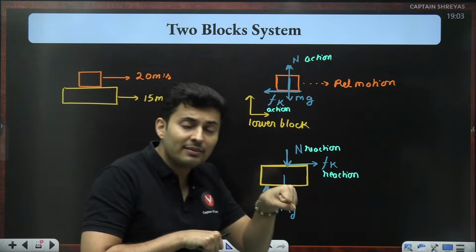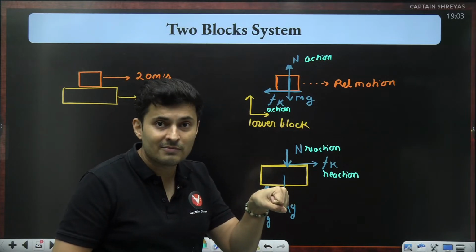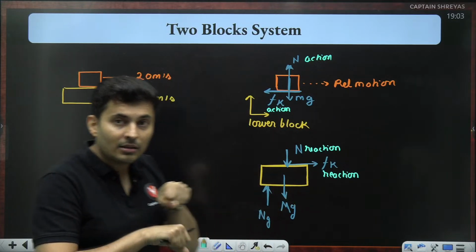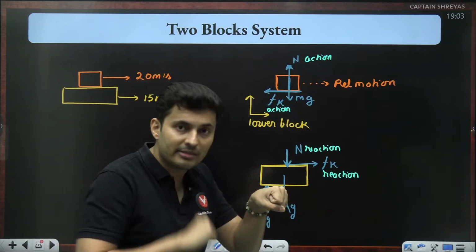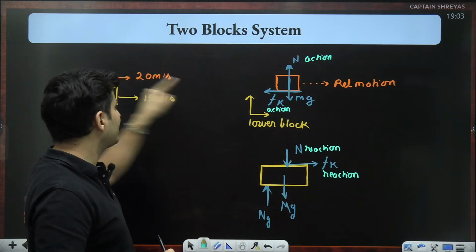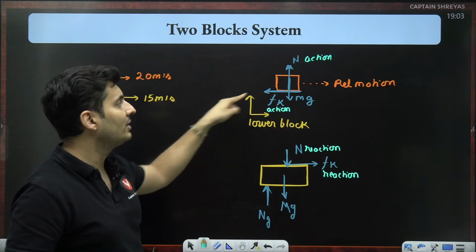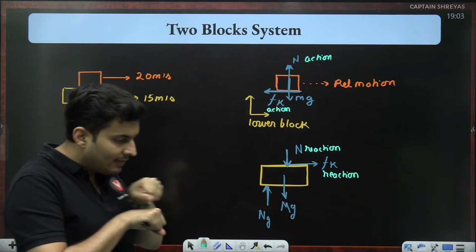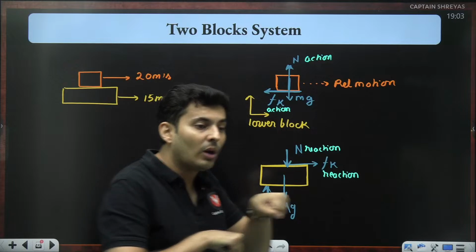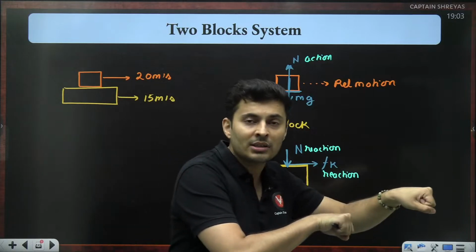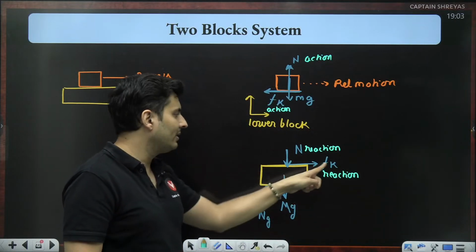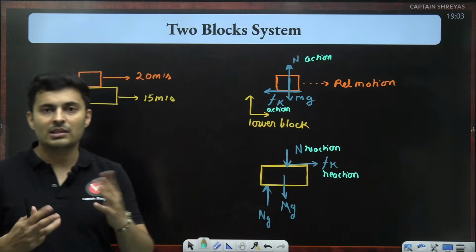The one which is moving faster will be slowed down. Correct? That's why the faster moving object will experience a friction in the opposite direction. The one which is slower will always be dragged because of the relative motion. So that's why on the slower one, the friction will be in the front. That's how you can look at it.